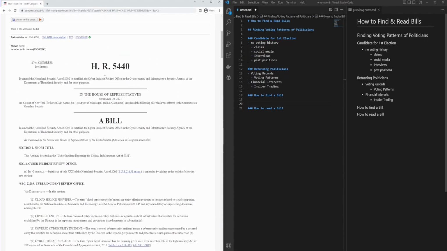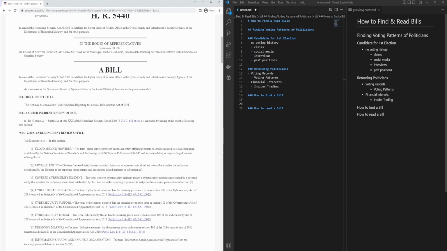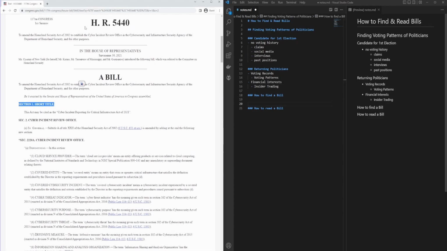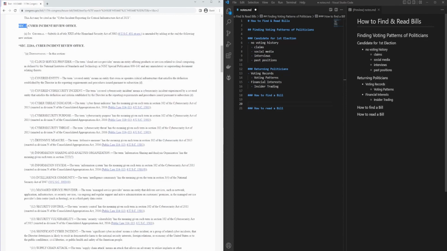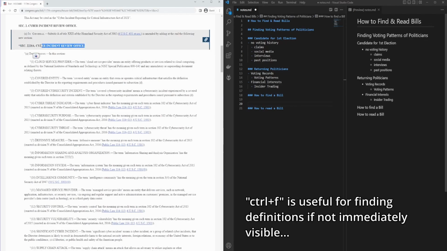And if you see a bill that constantly uses an identifier like this versus using a short title, you may be reluctant because they may be trying to incentivize the reader to not read the related materials. So here we jump into section number 2. And section number 2220A is actually pretty important.